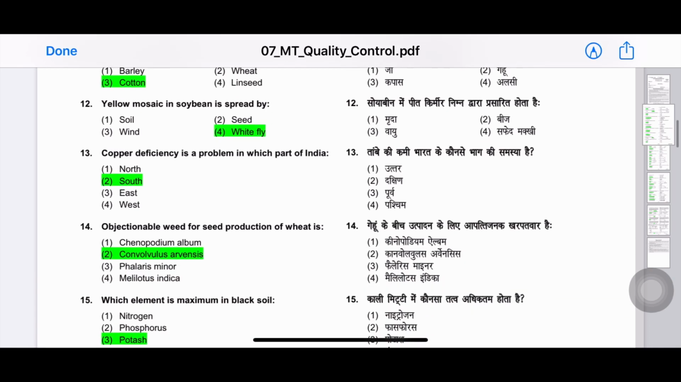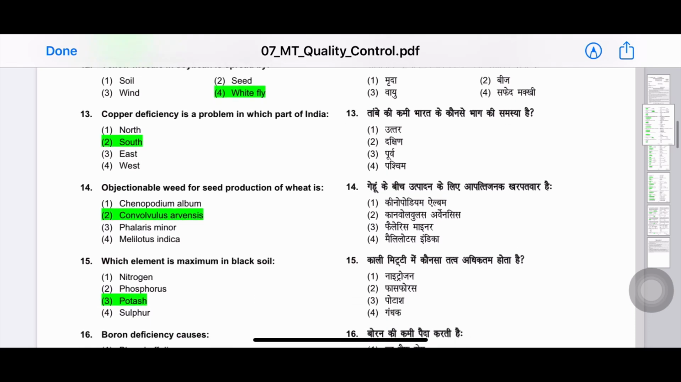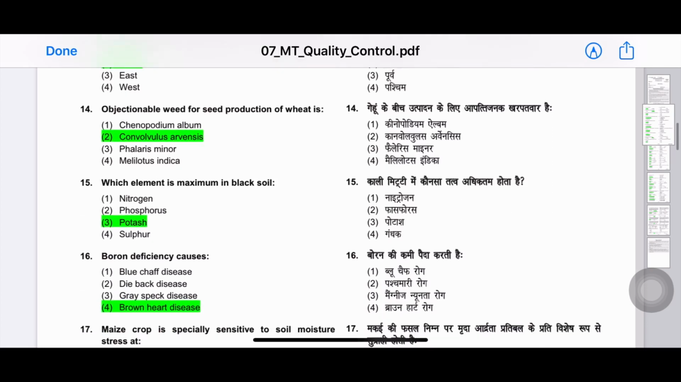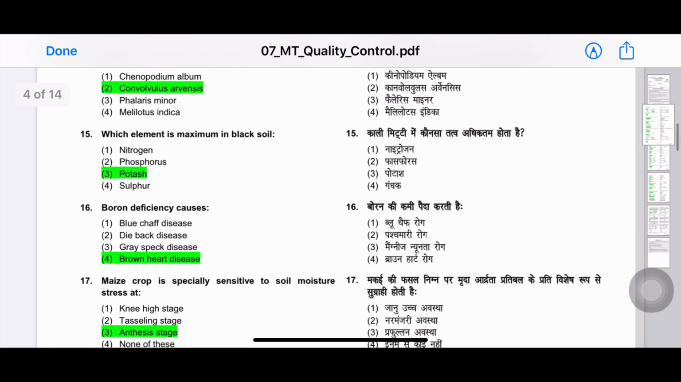12th question: yellow mosaic in soybean is spread by. The answer is whitefly. 13th question: copper deficiency is a problem in which part of India? The answer is south. 14th question: objectionable weed for seed production of wheat is. The answer is Convolvulus arvensis. You have to read the objectionable weeds for different crops, for rice, wheat, maize, all those crops.